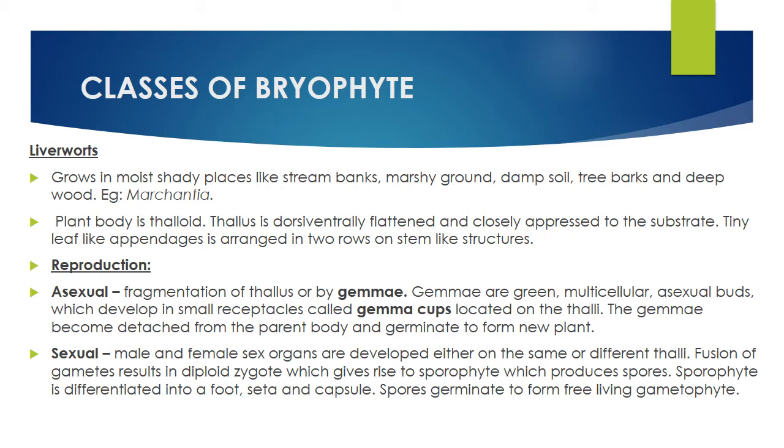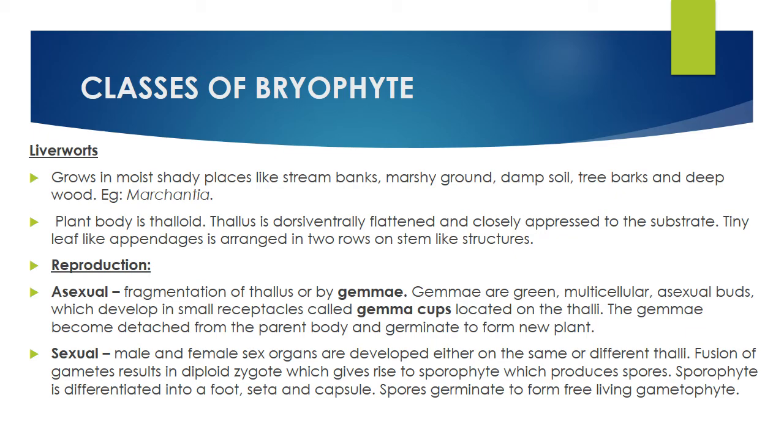There is a small cup-like structure seen on the surface of the thallus. That is called gemma cups. They play an important role in asexual reproduction, like fragmentation. They break and produce a new thallus, that is, a new bryophyte.